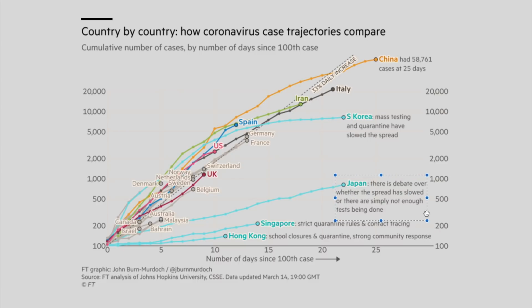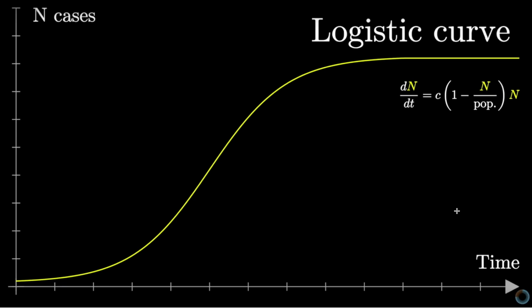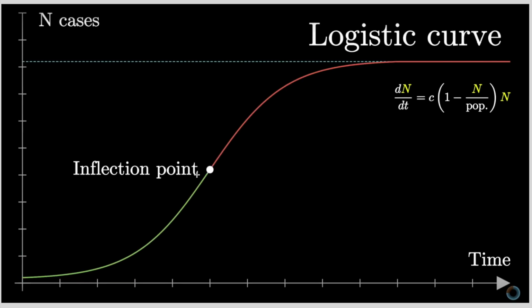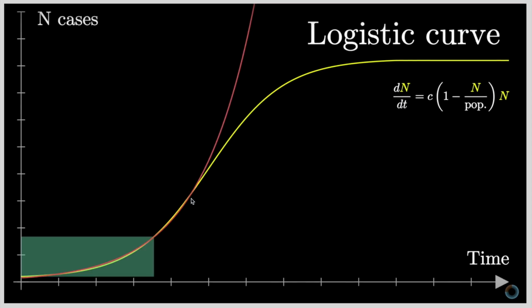Japan doesn't necessarily have enough data to see whether we're actually seeing a slowdown. But in any case, we are seeing that South Korea, Singapore and Hong Kong are seeing drastic declines in new cases, which is the logistic curve. And if we just juxtapose this very quickly with an exponential curve, then this is of course what we're looking for. We're looking for the inflection point, the point at which this exponential curve turns into a logistic curve.